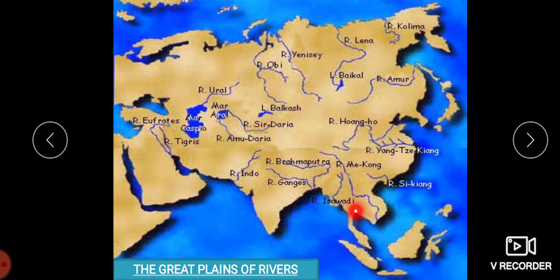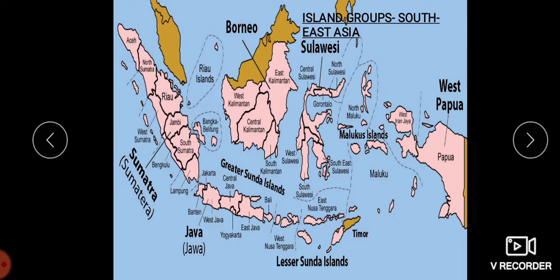We are also having the Menam and the Mekong in Indochina, and the Si Kiang and the Yangtze Kiang, and the Hwang Ho plain in China. Since these plains are fertile, they are densely populated. Now let us move on to the island groups.